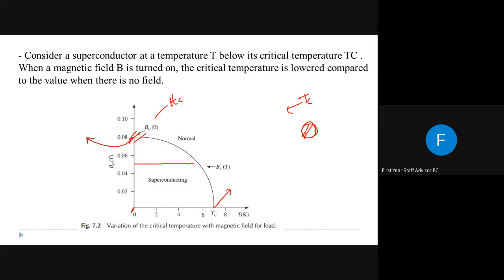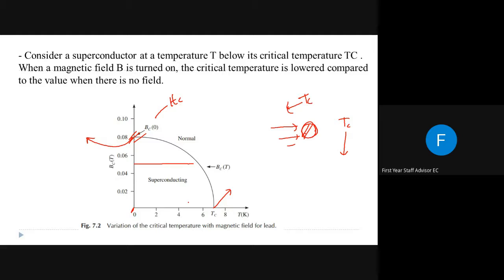That means if we cool this material below some certain temperature Tc, this will become a superconductor. But when we start to apply some external magnetic field, this Tc, this transition temperature, will decrease. Or if we apply some external field, the temperature at which this material becomes superconductor decreases. അതായത് എന്താണ്, നമ്മൾ ഒരു എക്സ്റ്റേണൽ ഫീൽഡ് കൊടുക്കുകയാണെങ്കിൽ ഈ ട്രാൻസിഷൻ ടെമ്പറേച്ചർ കുറയും. അതായത് മെറ്റീരിയൽ കണ്ടക്ടറിൽ നിന്ന് സൂപ്പർ കണ്ടക്ടർ ആവുന്ന ടെമ്പറേച്ചർ കുറഞ്ഞുകൊണ്ടേയിരിക്കും.